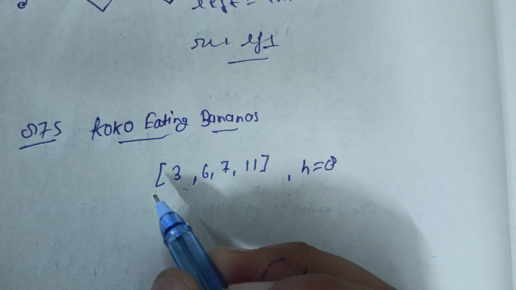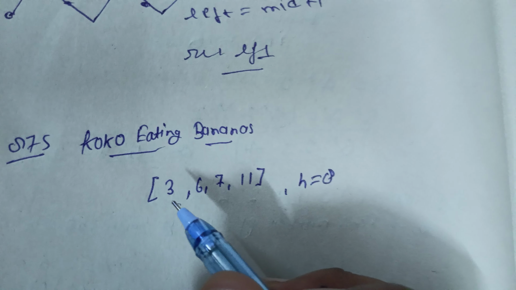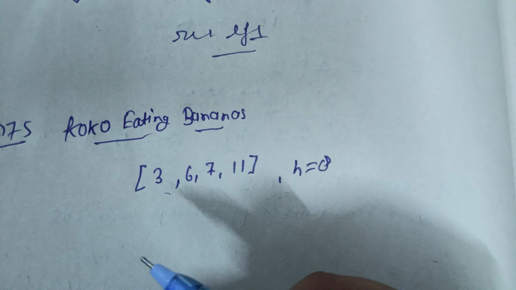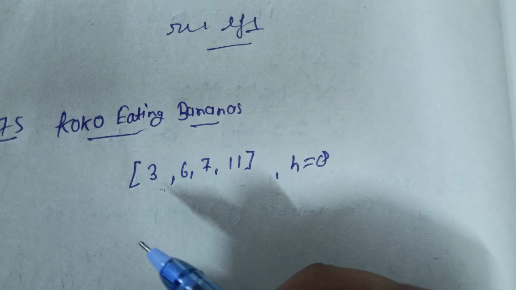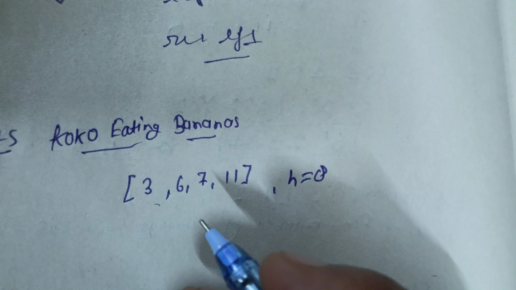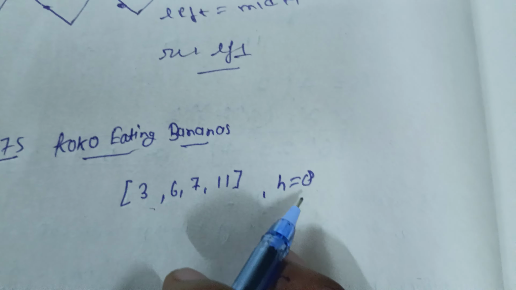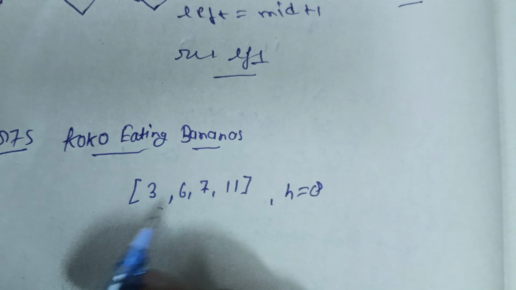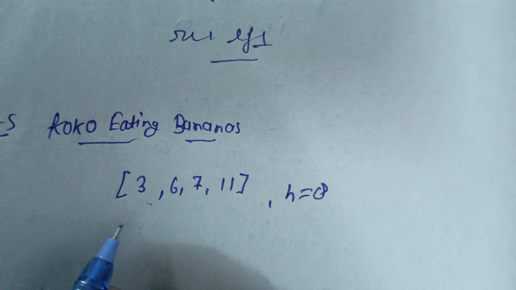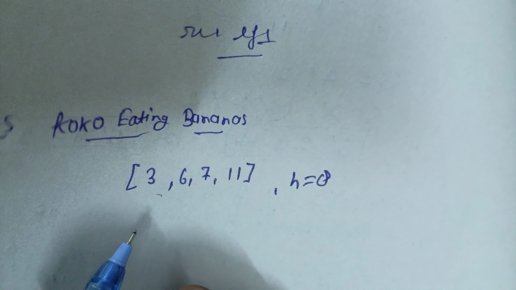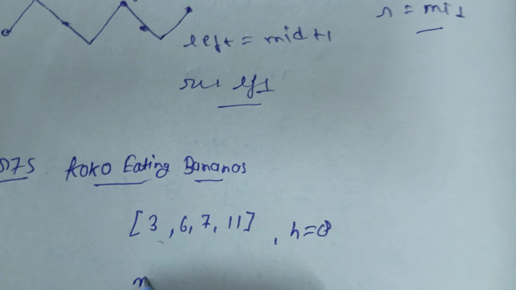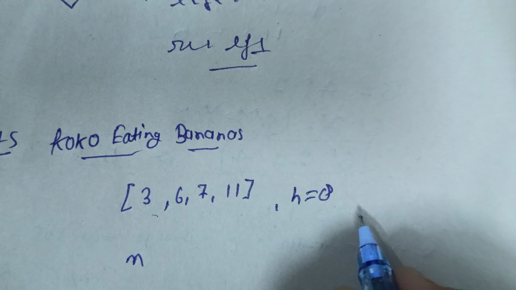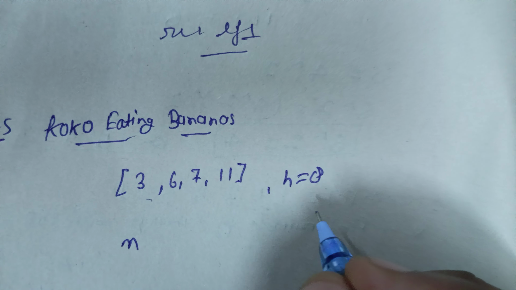go to each box and eat n bananas. N is the maximum number of bananas he can eat per hour, which means he can eat more than 4 bananas, but the time becomes less than 8. He took less than 8 hours and ate more bananas. And n is the rate at which he eats all the bananas in exactly 8 hours or something less than 8 hours.